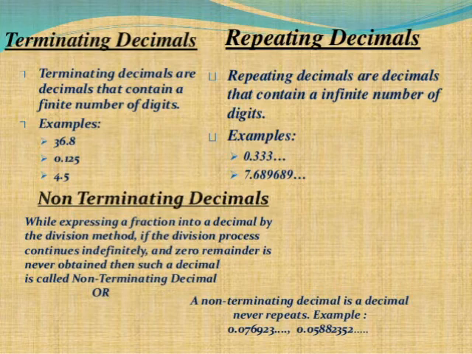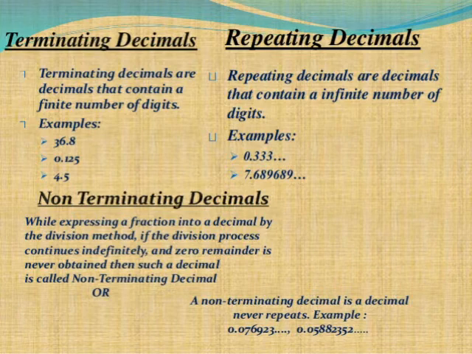First, terminating decimals. Terminating decimals are decimals that contain a finite number of digits. For example, 36.8, 0.125, 4.5. Second, repeating decimals. Repeating decimals are decimals that contain an infinite number of digits. For example, 0.333 dash, 7.689639 dash.